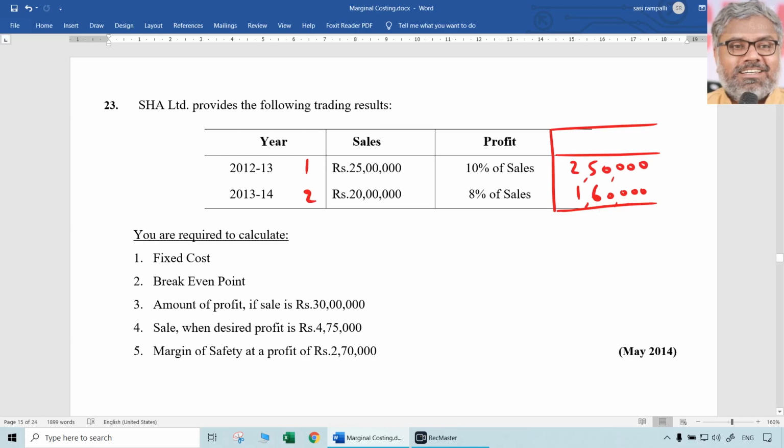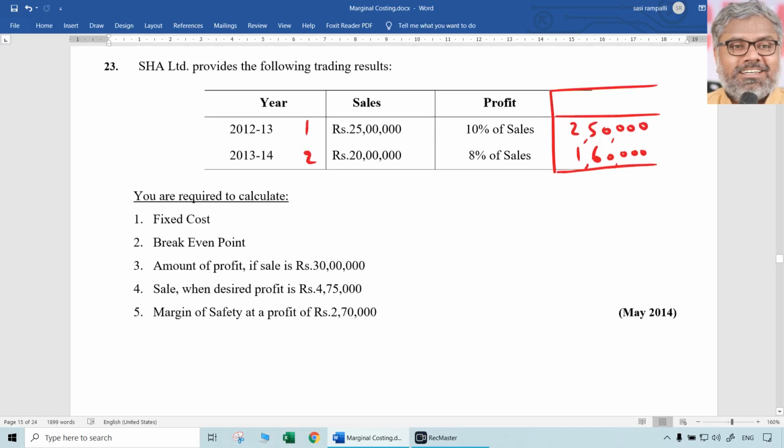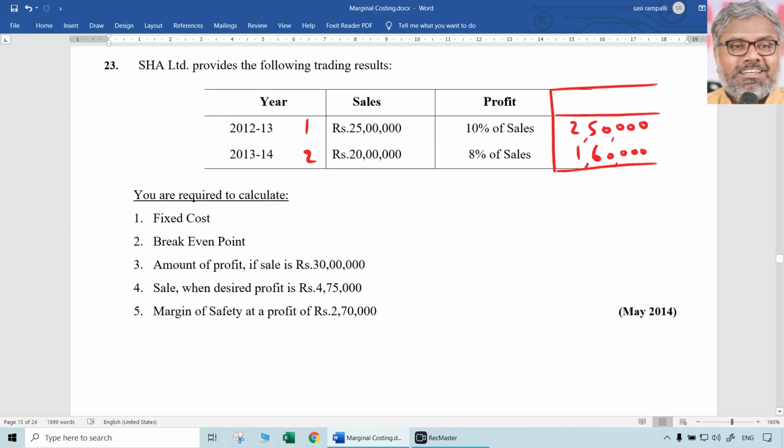But the point is change in profit. Change in profit divided by change in sales gives us PV ratio. How much is the change in profit? Negative, isn't it? Negative 90,000 is the change in profit. Change is change. This is negative. And change in sales is also negative because from 25 lakhs, they came down to 20 lakhs. So negative 5 lakhs is the change in sales. Minus minus both will get nullified into 100.